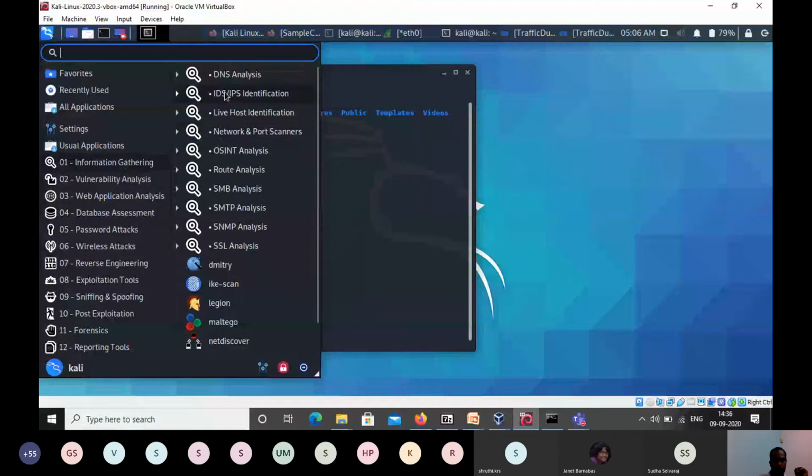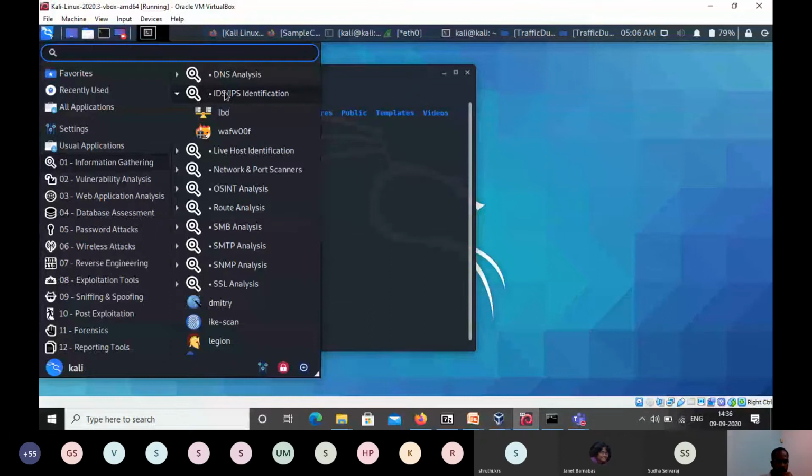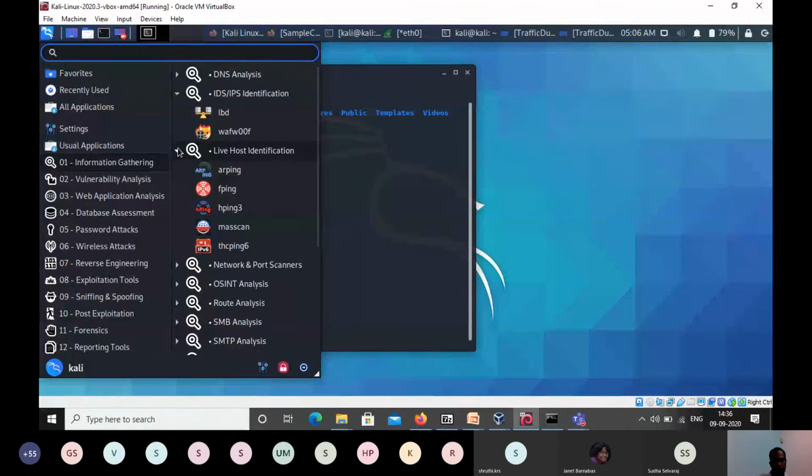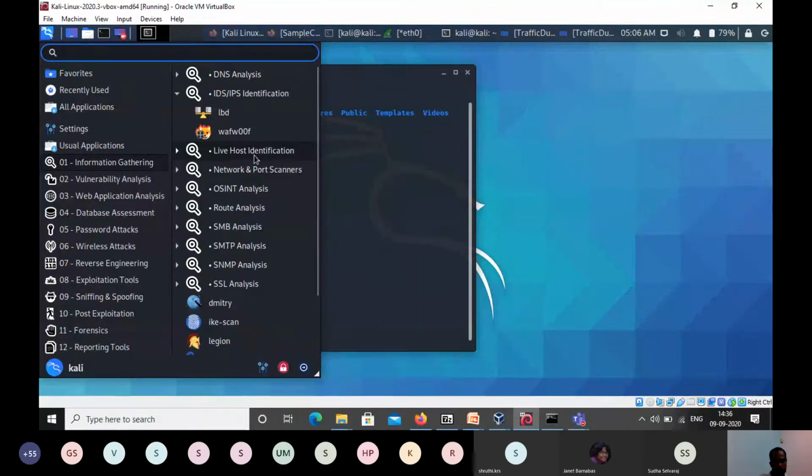And the second part, you can check it. Once you identify an organization, our interest is to look into whether there is any security measure they have taken, like IDS or IPS. This type of tool will check that option also. Then live host identification. Once you identify the application target or the organization itself, we want to know how many machines are up and what operating system they are running. Those information are also provided here.